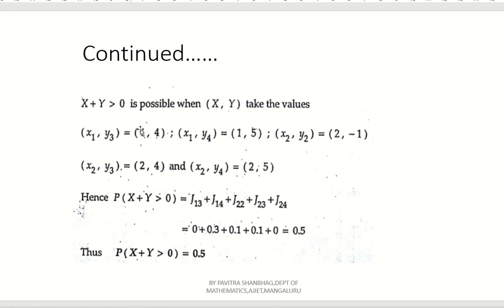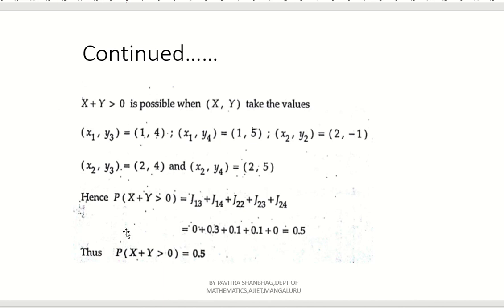So in this case only it is possible to satisfy this condition. Because for the others they have given negative values, it does not satisfy the condition greater than 0. So in these 5 cases only it is possible to get the given condition.